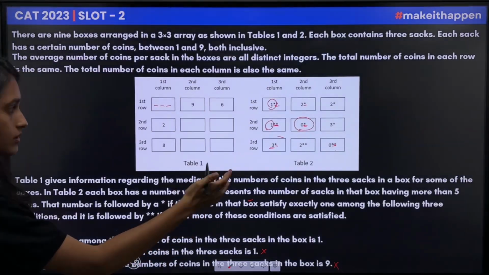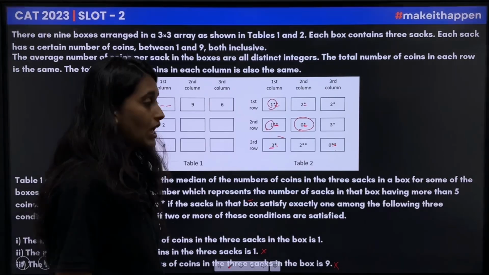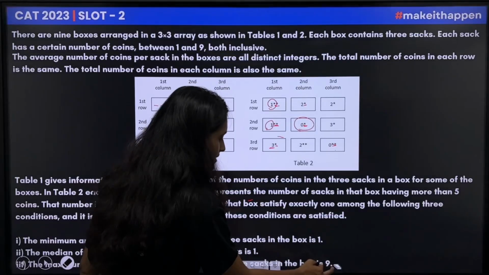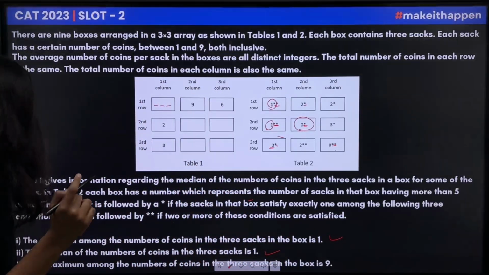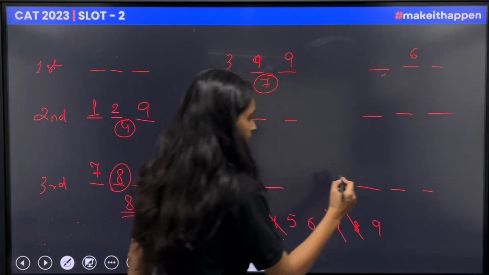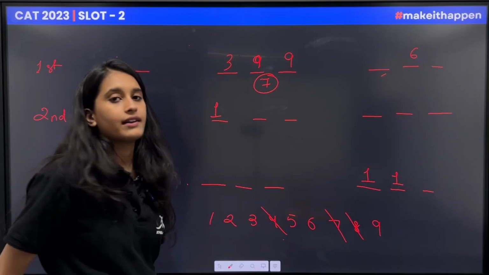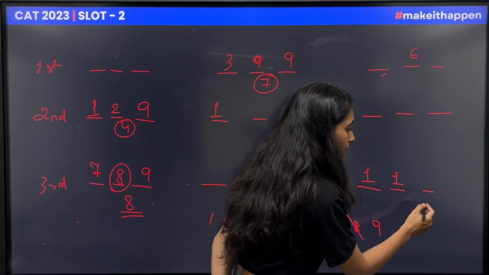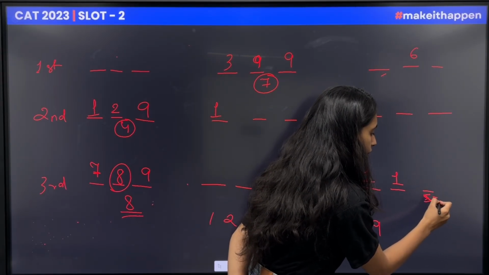For this box, 0 coins more than 5 and 2 statements are to be satisfied. So obviously the 2 statements that would be satisfied would be the first and the second statement. So this will be 1, this will be 1, this is 2, and there are 0 coins more than 5, so this will also be less than or equal to 5.